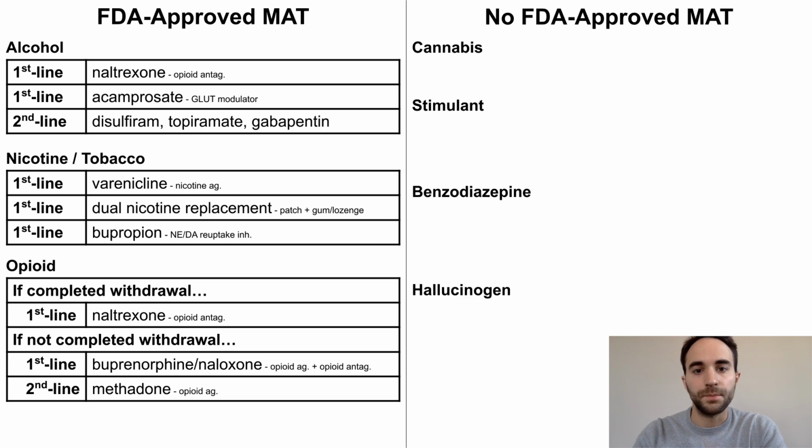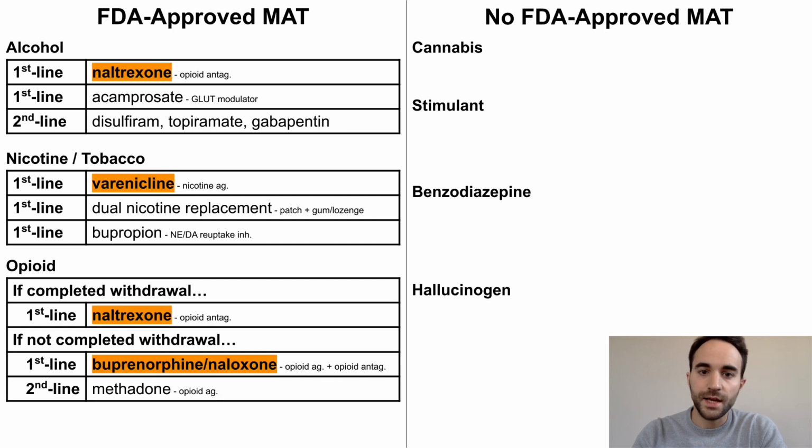If a patient has completed withdrawal, the first-line treatment is the same as for alcohol, the opioid antagonist naltrexone. But if a patient has not completed withdrawal, then to avoid withdrawal and the potential for relapse, an opioid agonist strategy is required. The first-line treatment is buprenorphine plus naloxone, an opioid agonist plus an opioid antagonist, the combination of which limits the potential for overdose. Second line is methadone, a pure opioid agonist.